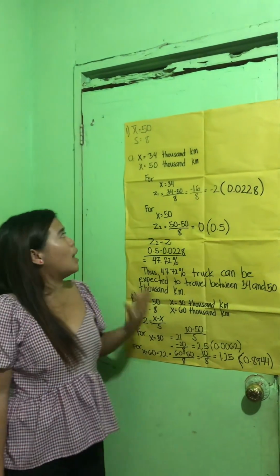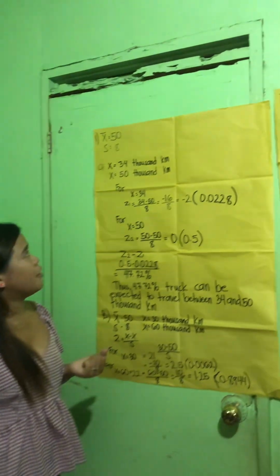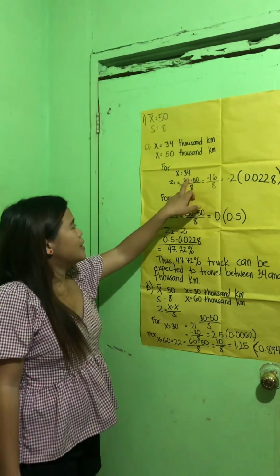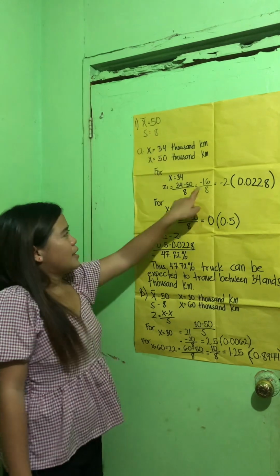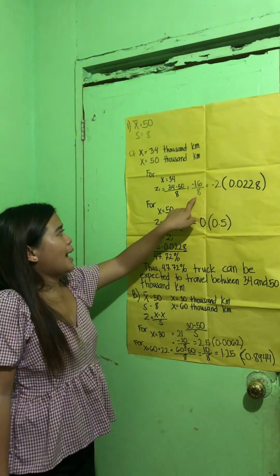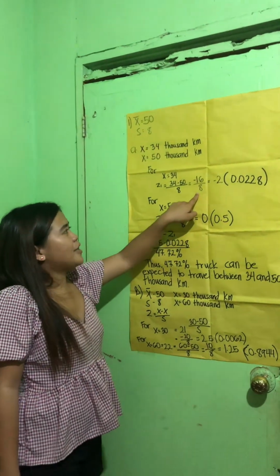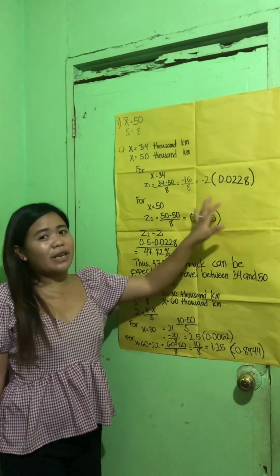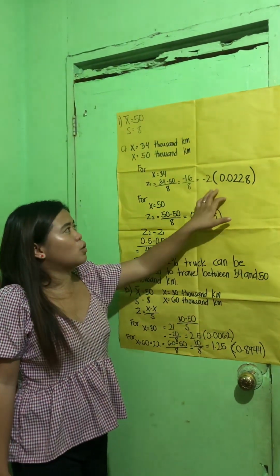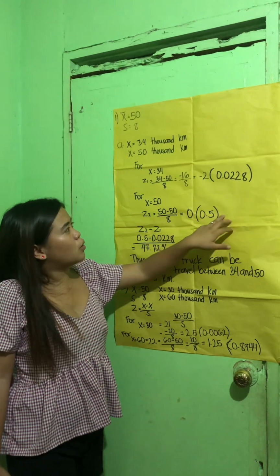So how do we get it? First, we take 34,000. Z1 equals 34 minus 50, which is the mean, equals negative 16 over 8. We just copy it, and the result is negative 2. In our Z table, negative 2 is equivalent to 0.0228.